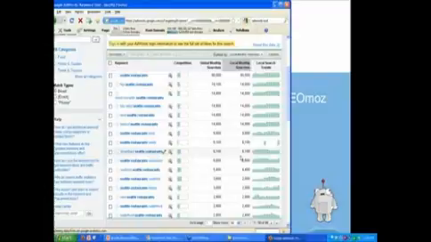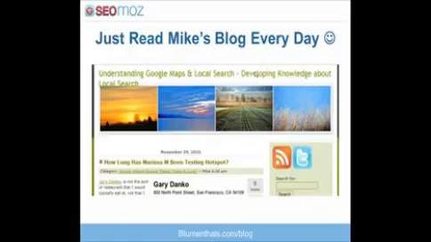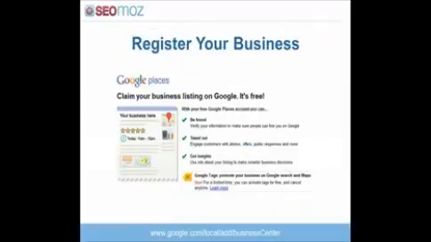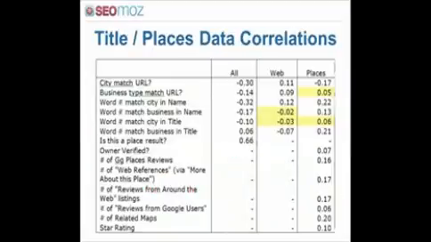This one is going back to the beginning of the presentation, but can you explain the metric word, number, match, city, and name? Yeah. Let's go look at that again. So this is talking about the correlation test that we did, and it was one of the first slides that we showed. So it is word, match, city, and name? Yes. This would be the third one down. Right. So title is the title tag of the website. Name is the place's name, the business place's name. Okay, that makes sense. So hopefully that answers that for you, Heidi, and for everyone else.